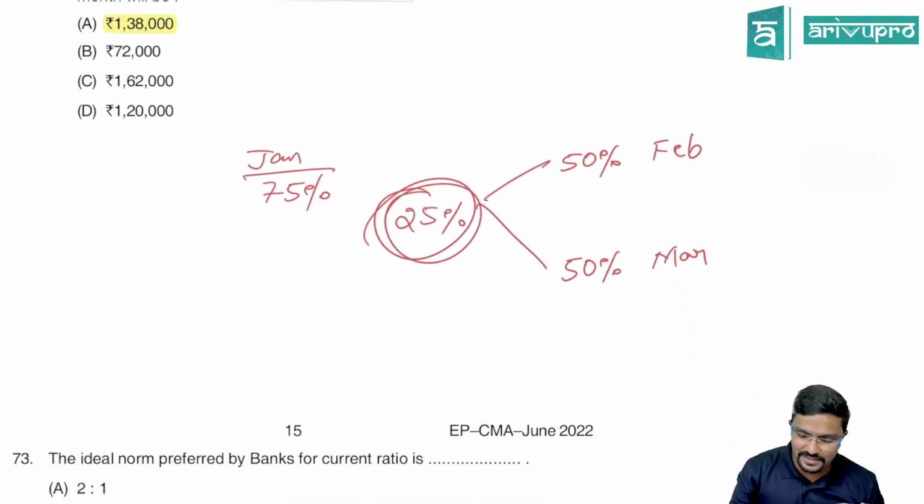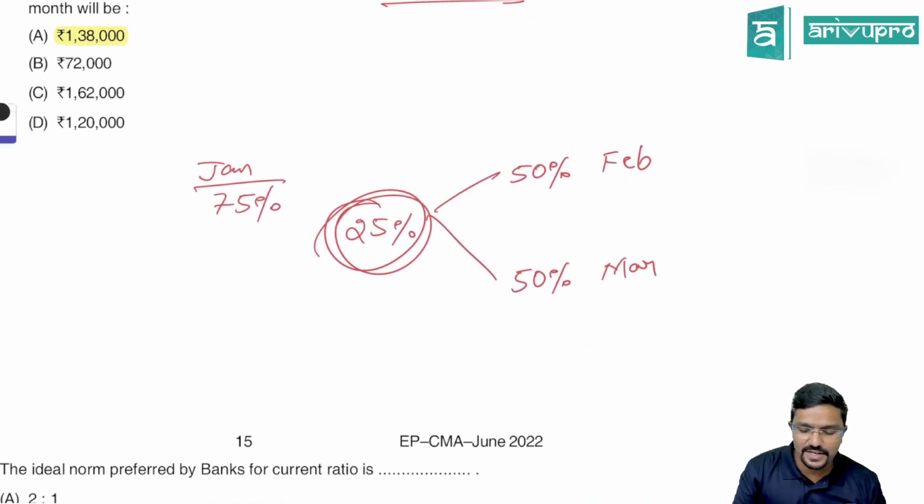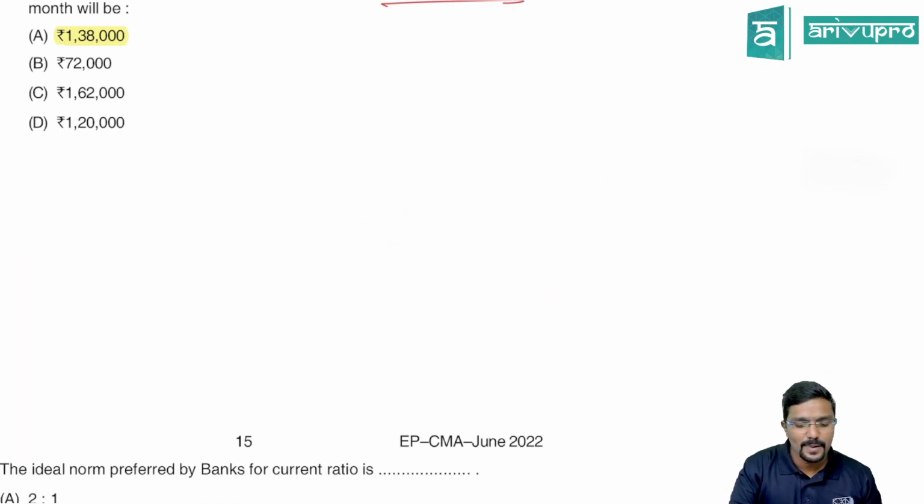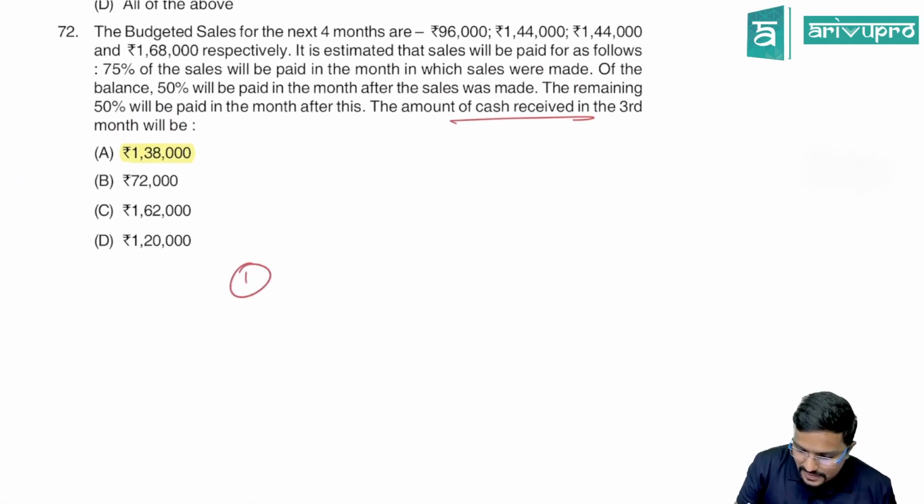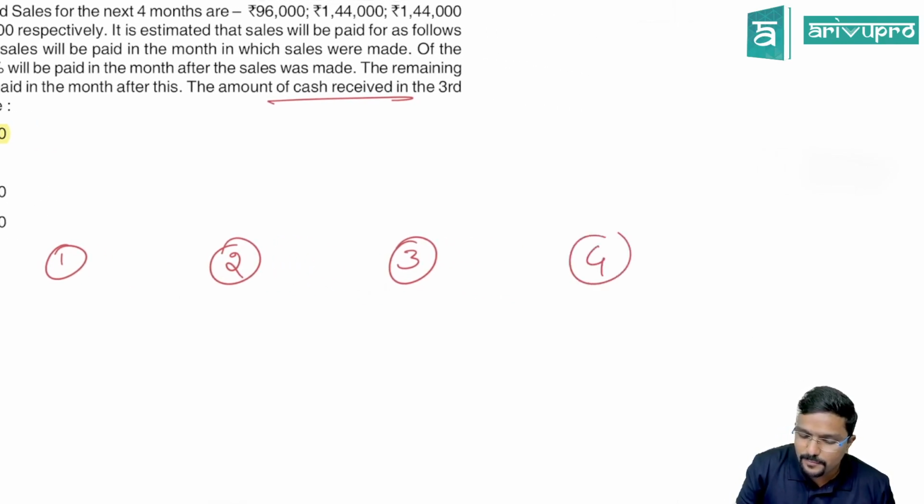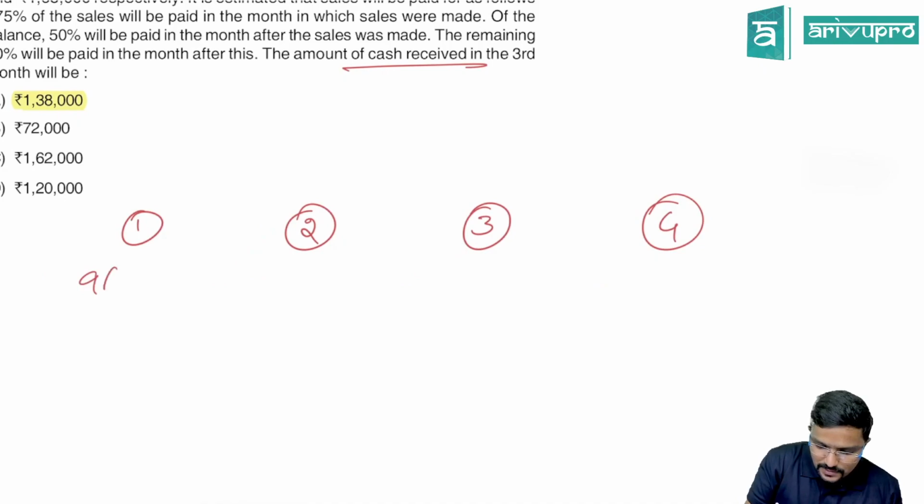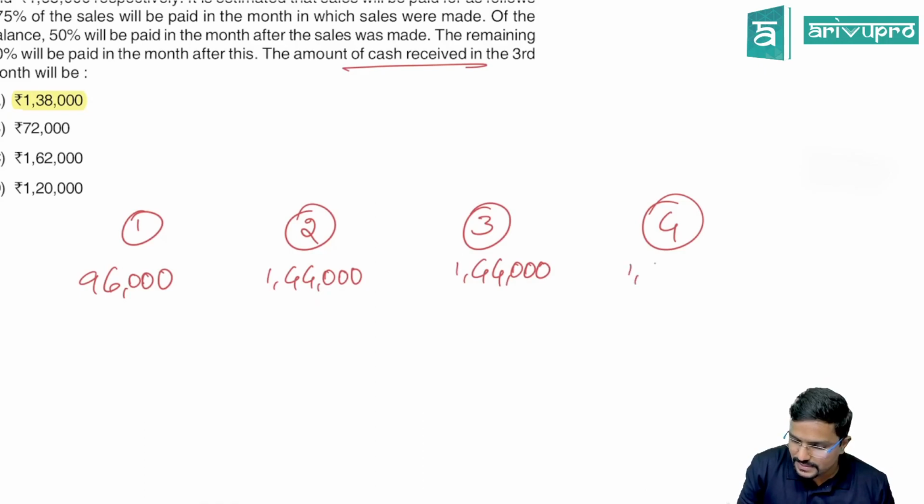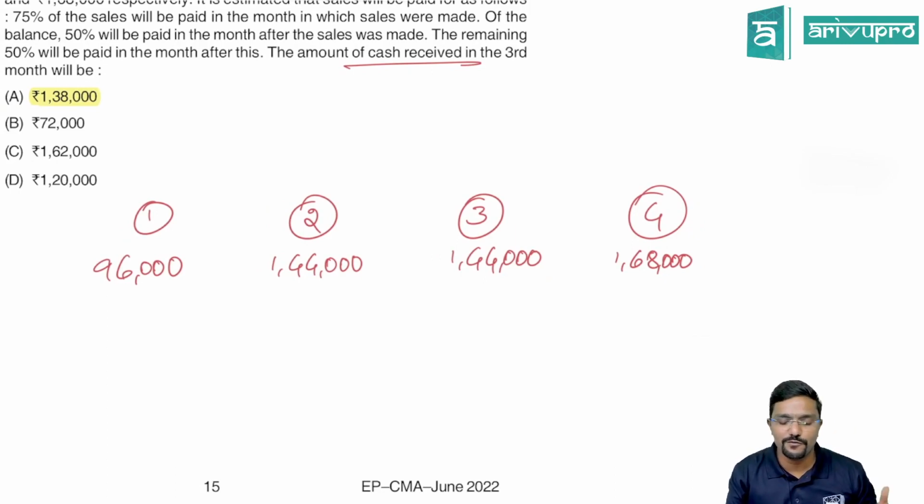So how is the pattern given? Let me just record it like this. Just a second, let me erase this. I will record it here only. Interesting question actually. So how many months of sales are given? 1, 2, 3 and 4. So it is 96,000, 1,44,000. They have not given the month names, so I am just recording it as 1, 2, 3, 4 and 1,68,000. So this is the sales for 1, 2, 3, 4 months.